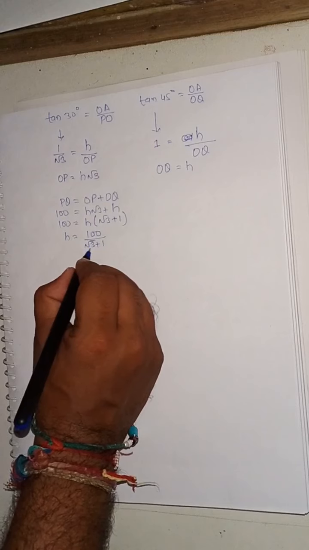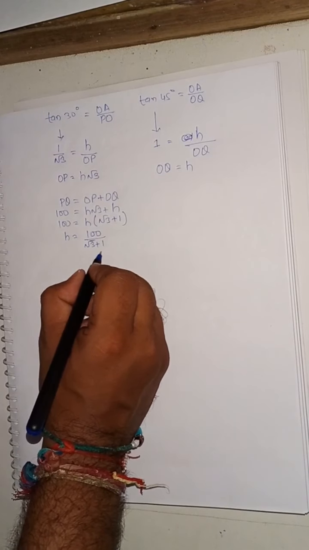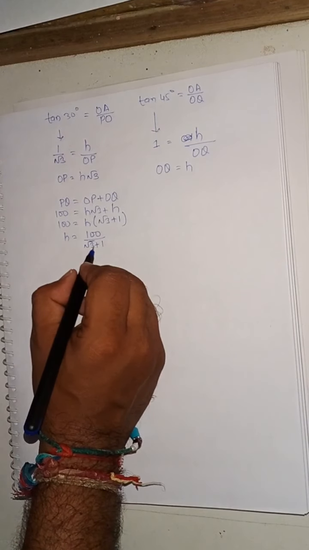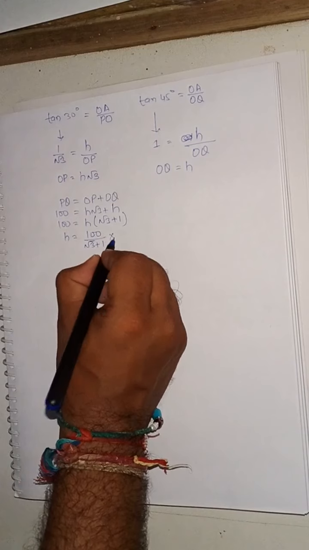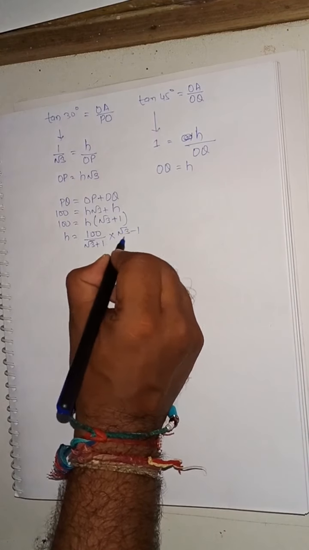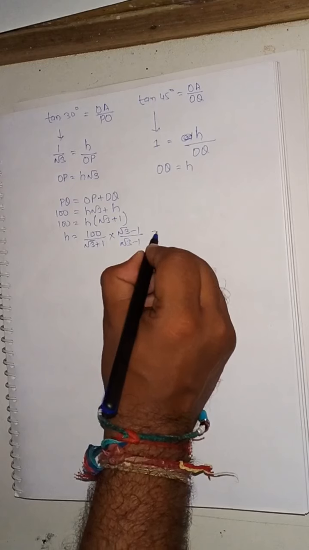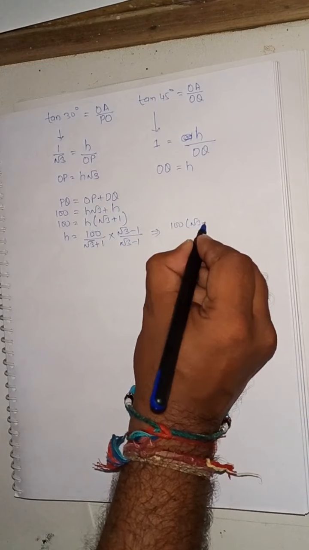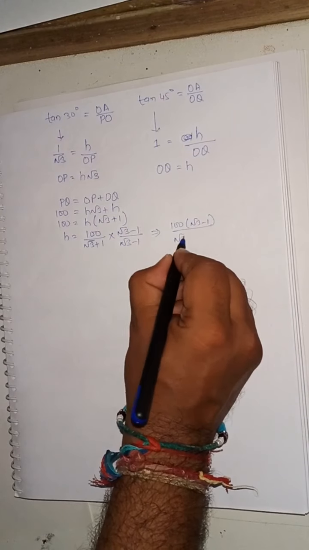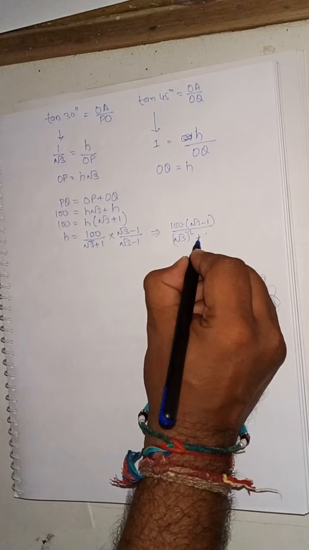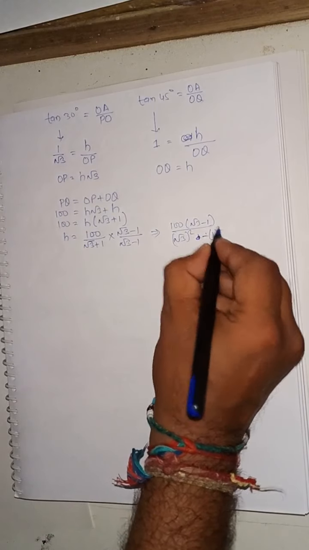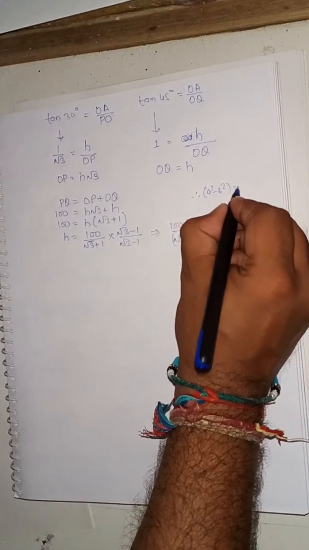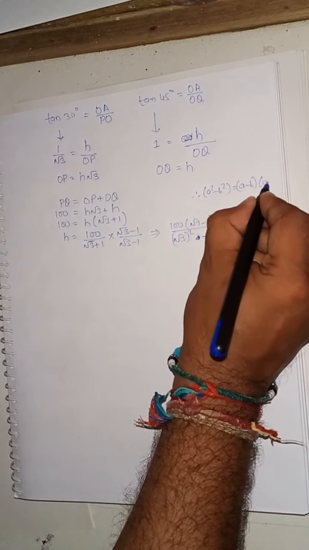Now here we are getting this type of number in the denominator. I already told you in previous videos also, if we get these type of numbers in the denominator, then what we will do? We do here rationalize. Okay, so root 3 minus 1 divided by root 3 minus 1. So we will get here the value 100 multiplied by root 3 minus 1 divided by root 3 square minus 1 square, because our formula is a square minus b square is equal to a minus b multiplied with a plus b.